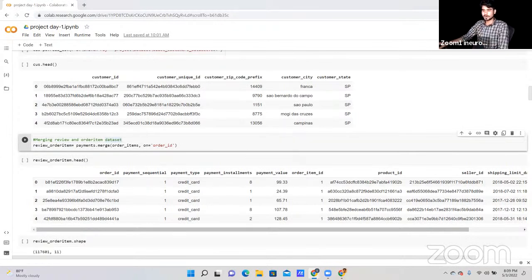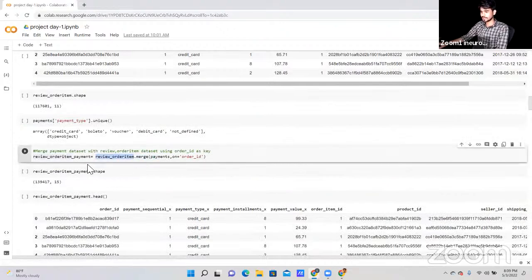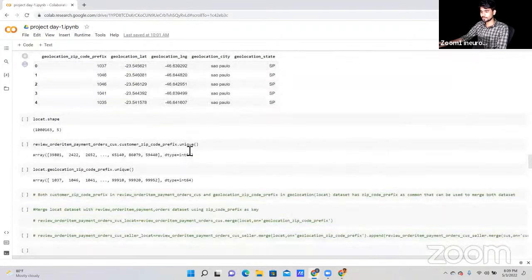Like today we have Tuesday, so the next classes will be Thursday and then Saturday, alternate days. So this is the merging review and order data set. We have implemented all the merge operations with the order data and payment data, and the basics of the operations he has done.